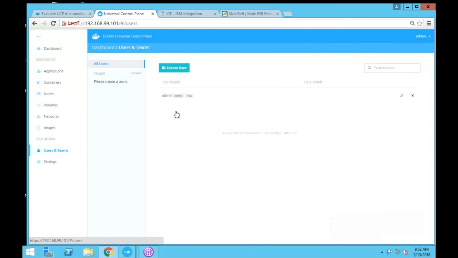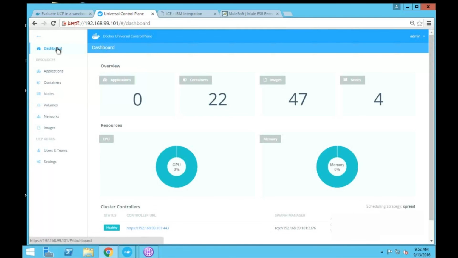We can also create number of users, and we can give permissions to them based on our requirement. And this is the need we can come up with Docker Universal Control Plane. And with my demo I have explained how I solved the business problem.